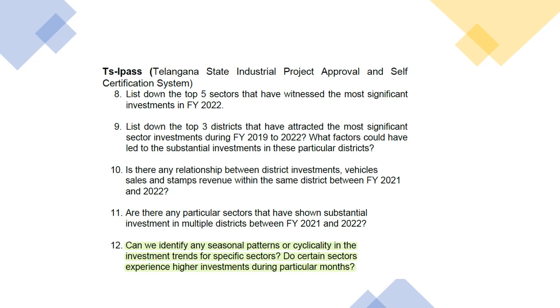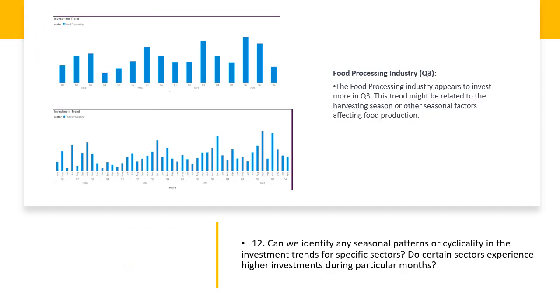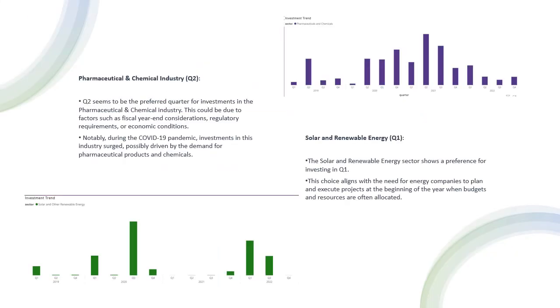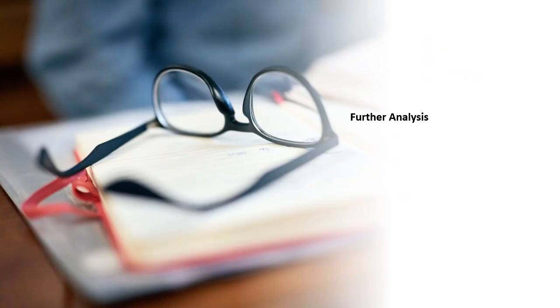Can we identify any seasonal patterns or cyclicality in investment trends for specific sectors? Do certain sectors experience higher investment during particular months? The food and processing industry appears to invest more in Q3. This trend must be related to the harvesting season or other seasonal factors affecting food production. Q2 seems to be the quarter for investment for the pharmaceutical and chemical industry, and Q1 for solar and renewable energy. It's time for further analysis.